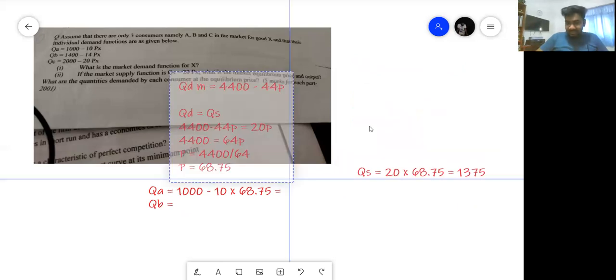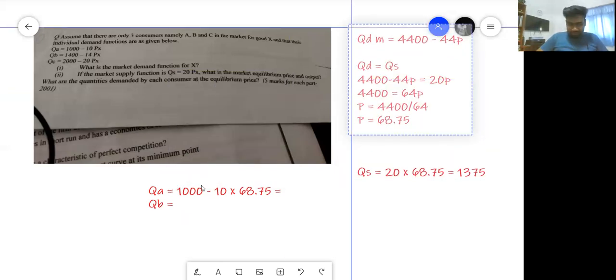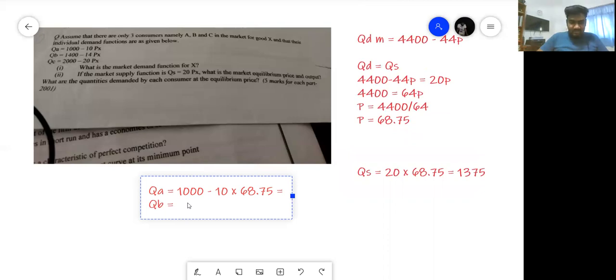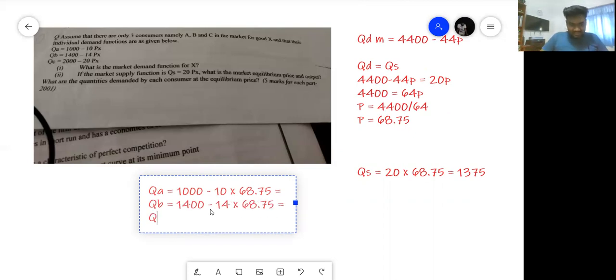Now we are calculating the individual people's quantities. QB is 1,400 minus 14 into 68.75. Then QC is equal to 2,000 minus 20 into 68.75. Ideally, if you get the total of all these, it has to be equal.